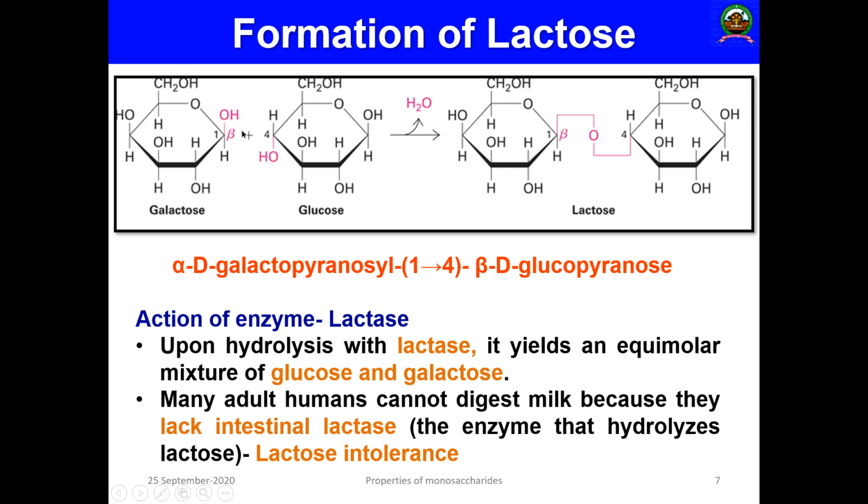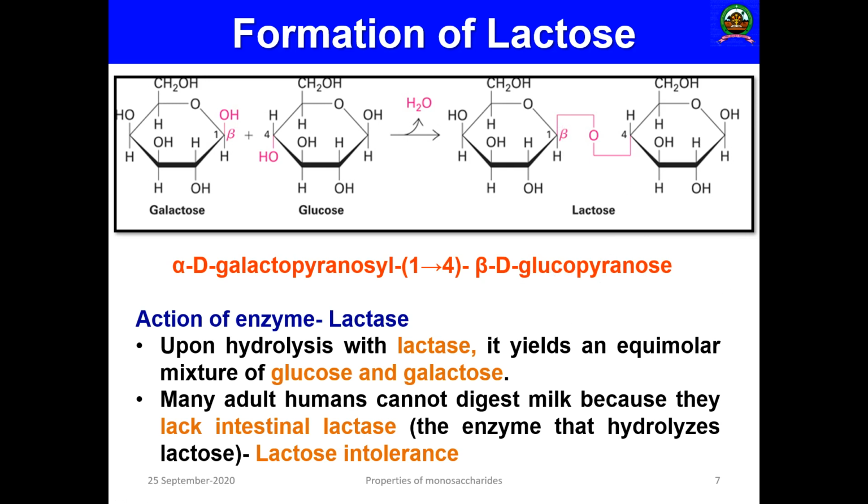And what will happen? This is beta, so this will produce a bond like this. This is the beta configuration. Here you can see the galactose part and this is the glucose part. This is otherwise known as alpha D galactopyranosyl 1,4 beta linkage beta D glucopyranose. So that is the name.